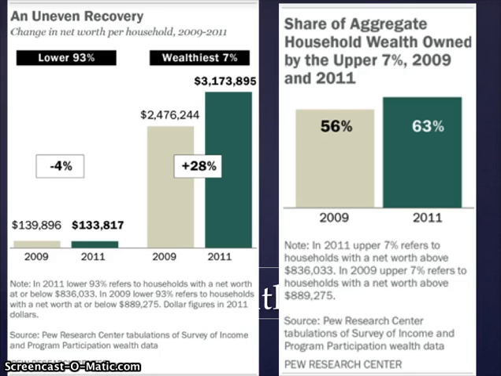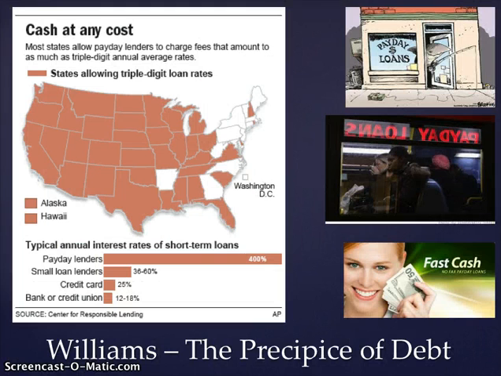And in his work on the precipice of debt, Brett Williams talks about the notion of debt, and indeed particularly payday lenders, and how individuals with lower credit often get put into these cycles of debt in an under-regulated loan market where they might pay up to 400% annual interest rates on short-term loans.